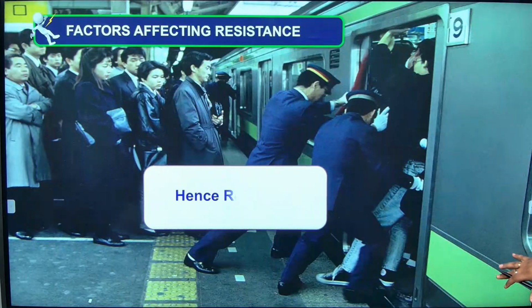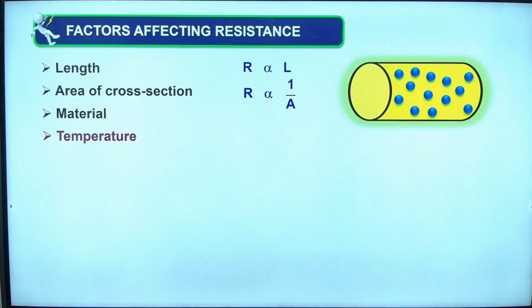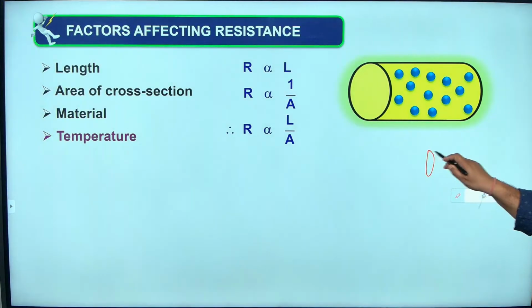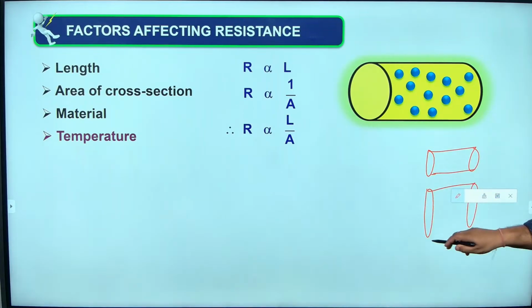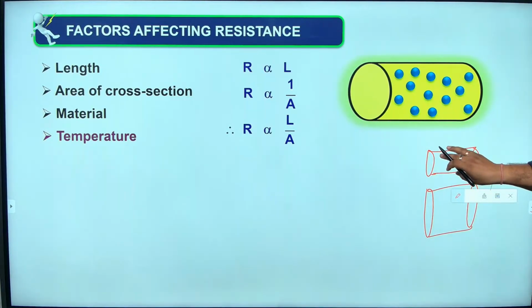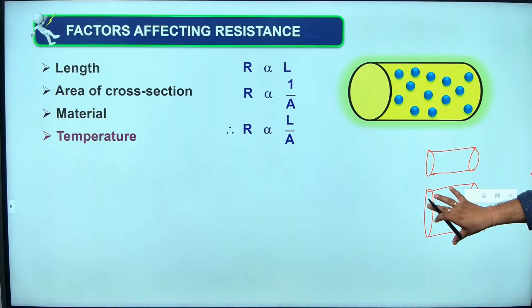Or you can understand it like this also. If you have a smaller cross section, I'll draw it here, then the chance of an electron to collide is more compared to a bigger cross section, because now I have more space for the electrons to move, isn't it? Here the space of movement was less, here the space of movement became more. So a bigger cross section will have lesser resistance. Are you getting my point, what I am trying to say?